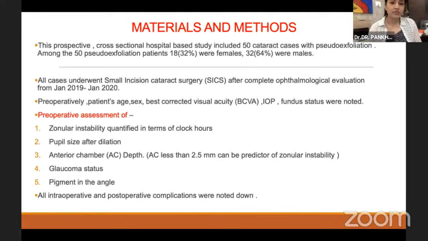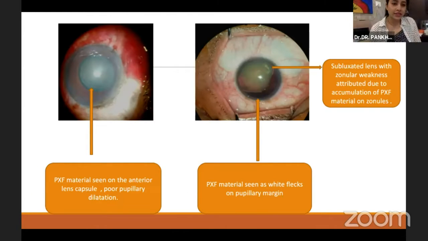In the first image, we can see pseudoexfoliative material on the anterior lens at the central disc and periphery with the intermediate clear zone. In the second image, we can see subluxation of the lens from 2 o'clock to 8 o'clock due to weak zonules.